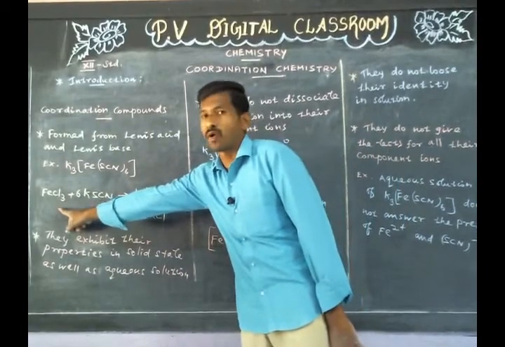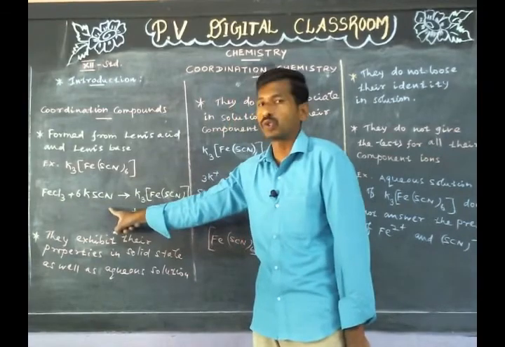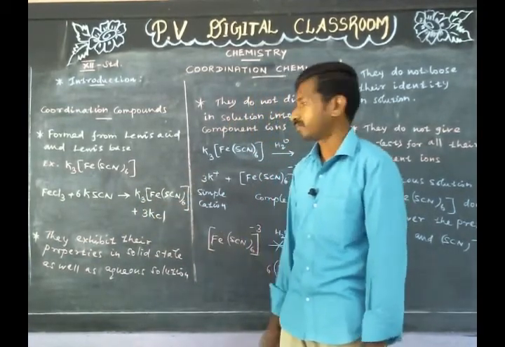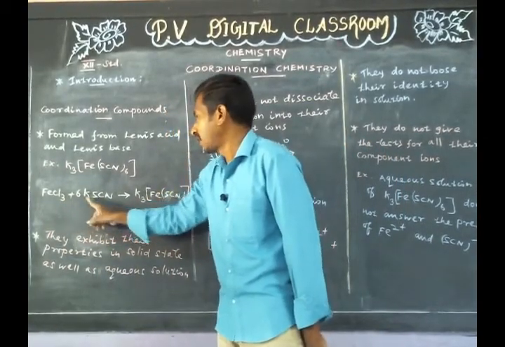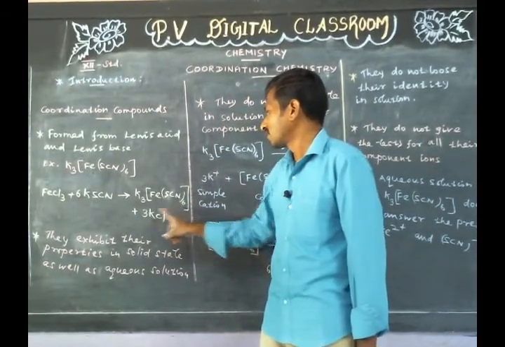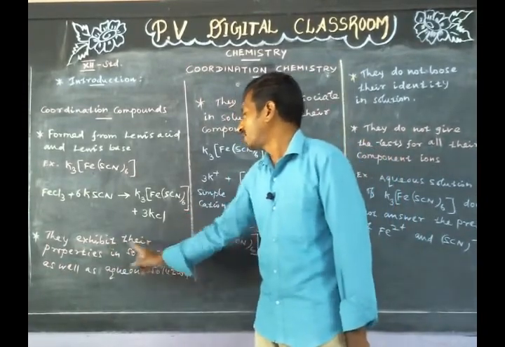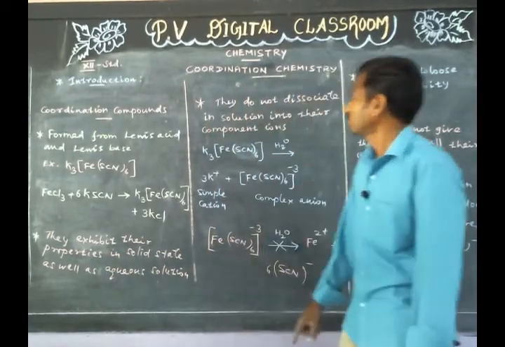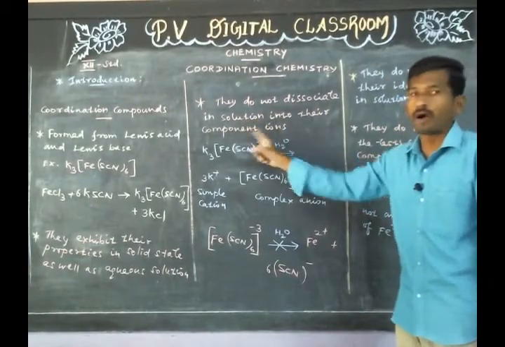When ferric chloride solution is treated with potassium thiocyanate solution, potassium ferrithiocyanate is formed. That is, FeCl3 plus 6KSCN gives K3[Fe(SCN)6] plus 3KCl. They exhibit their properties in solid state as well as aqueous solution. They do not dissociate in solution into the component ions.